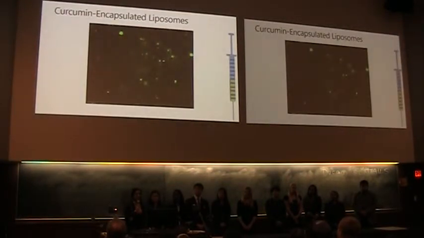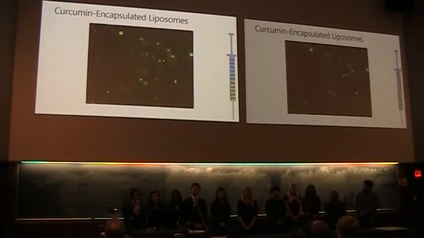So in the image you see here, we've been able to successfully encapsulate curcumin inside our liposomes. The circles that you see in the picture over here actually show curcumin being encapsulated in the liposomes. And in order to verify whether curcumin is actually inside them, in the bilayer, we're able to use fluorescence microscopy. So the green fluorescence that you see on here shows the curcumin is actually inside the liposomes, which leads to the next question of how much curcumin is actually in them.